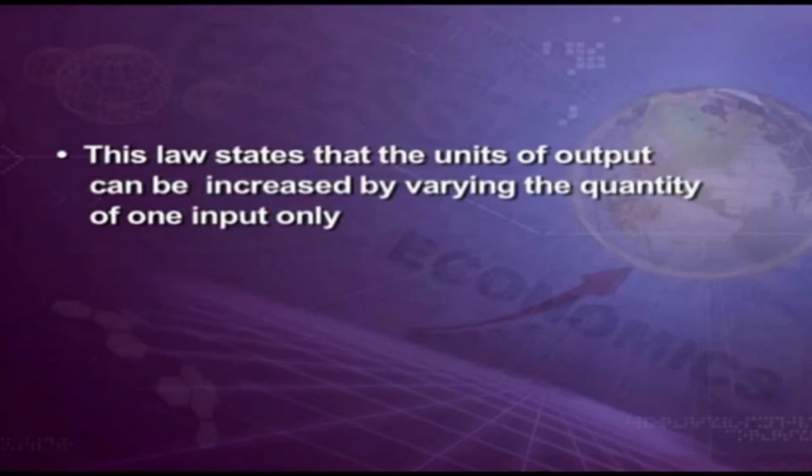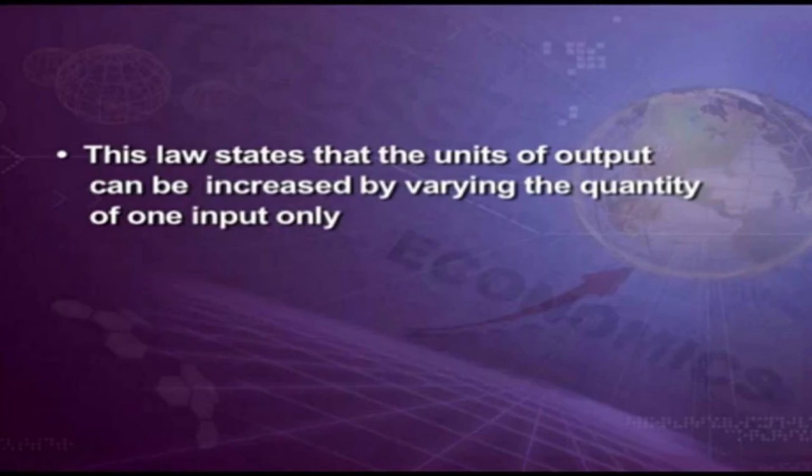This law states that the unit of output can be increased by varying the quantity of one input only. Keeping other things constant, we see what the units of output will be. Output is the result, and the input is your labor. How much labor, how many people we invest in, so much wages you have to pay, and then the capital increases. So when one labor is increased, the output of the production will have an extra quantity.